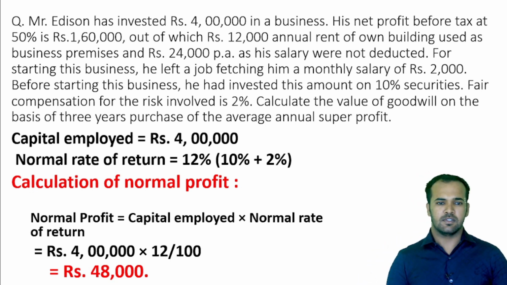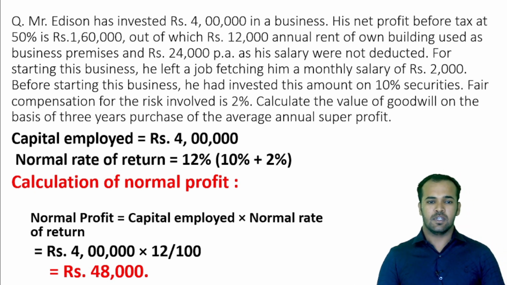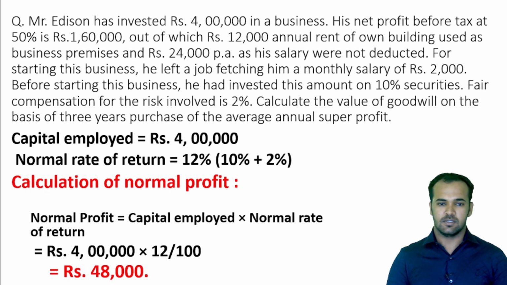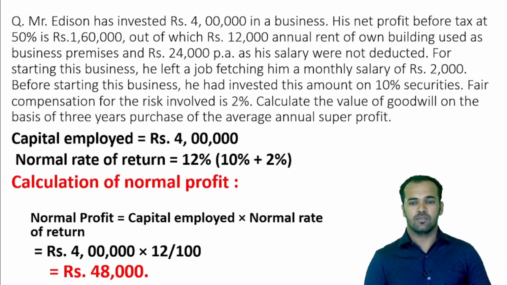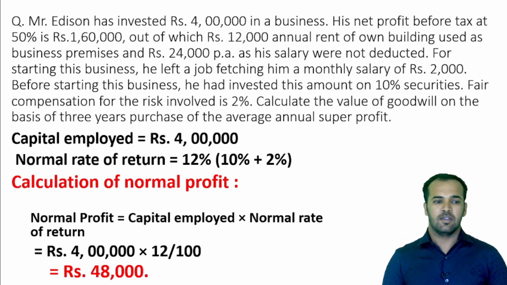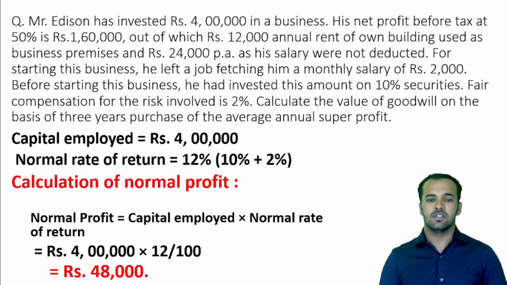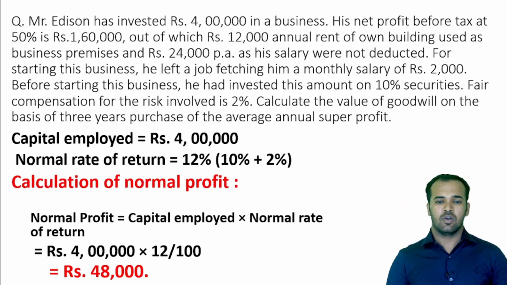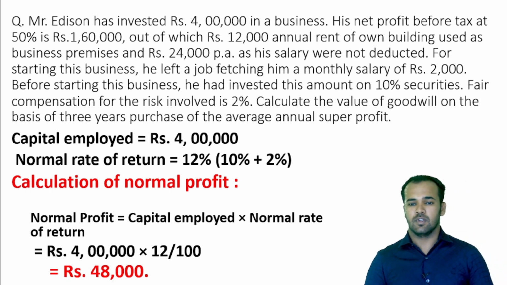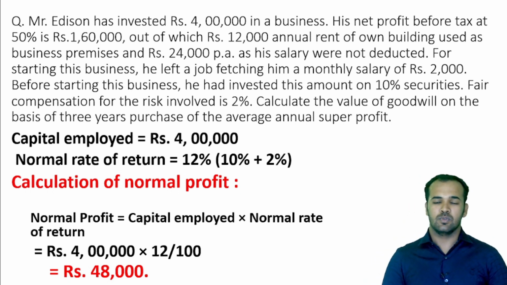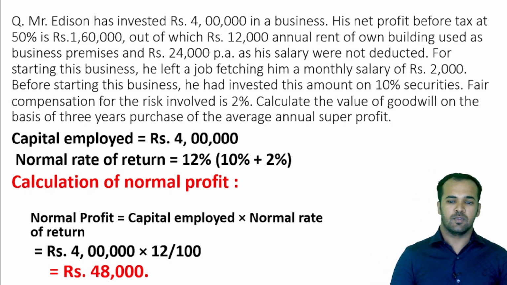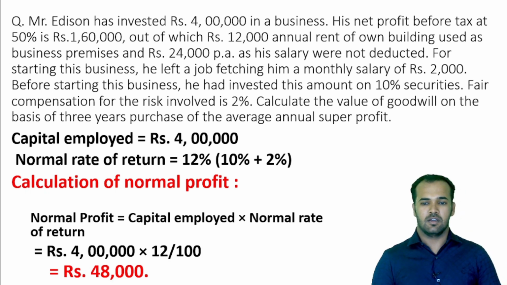For starting this business, he left a job fetching him a monthly salary of rupees 2,000. He had invested this amount on 10% securities, and fair compensation for the risk involved is 2%. So the question says calculate the value of goodwill on the basis of 3 years purchase of the average annual super profit. So in the question they have stated super profit, so we need to find the value of goodwill under super profit method. So the formula of super profit method is different from average profit method.